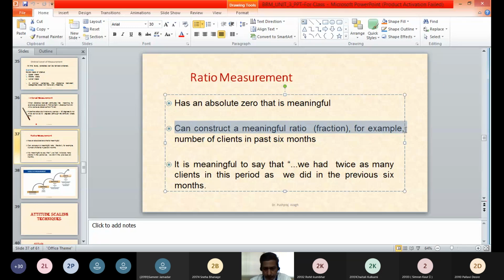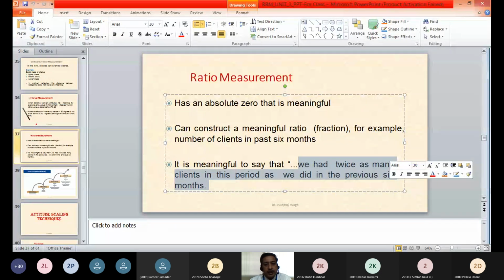For example, take the number of clients visited in the past 6 months. It can be a ratio measurement. We can say that we had twice as many clients in this period as we did in the previous 6 months.